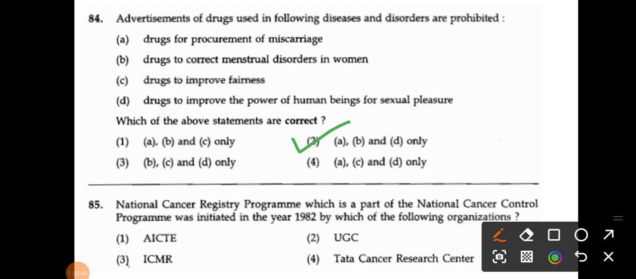The National Cancer Registry Program, which is a part of the National Cancer Control Program, was initiated in the year 1982 by which of the following organizations? Very simple question: AICTE, UGC, ICMR and Tata Cancer Research Center. So the correct answer is the Indian Council of Medical Research.